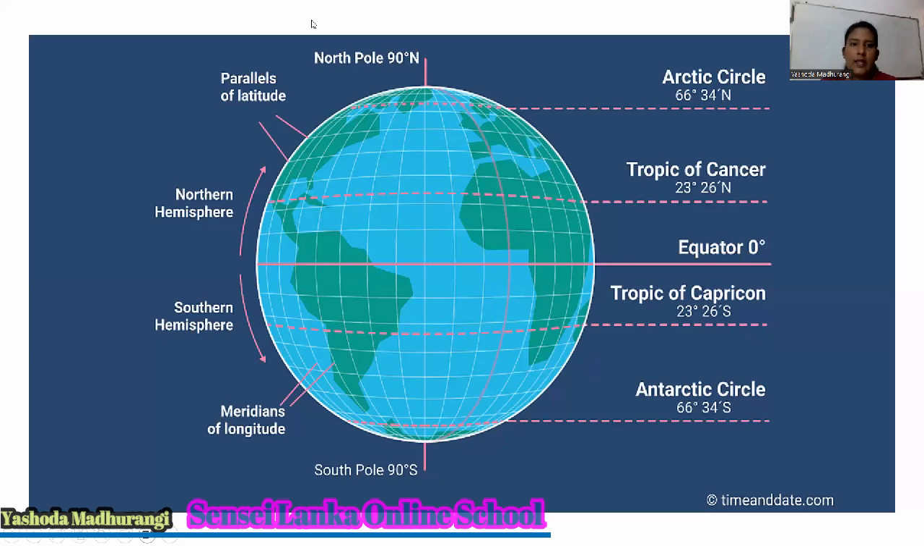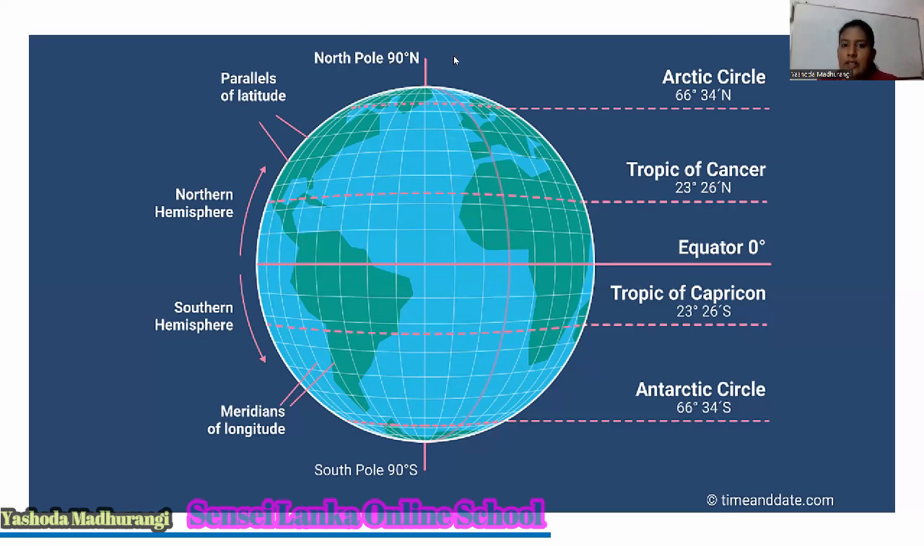Okay. Look at this picture. You will understand the names of these special latitudes with their values. Equator 0 degree, then 23 and a half Tropic of Cancer, 66 and a half Arctic Circle, 90 that is North Pole. It is just like a point.